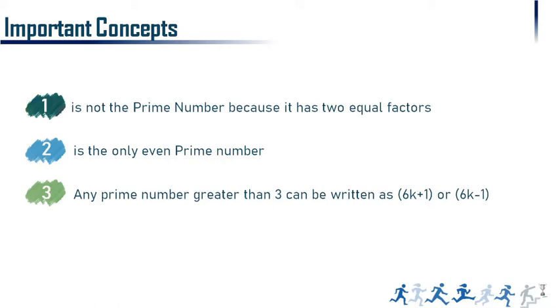So what is the prime number? It is not divisible by any other factors unless it is divisible by 1 or itself, that is a prime number. There are no other factors, that's all, very simple. And 2 is the only even prime number, that also we told. And any other prime number greater than 3 can be written as 6k plus 1 or 6k minus 1. Just take one prime number, apply this formula, and you can verify it.